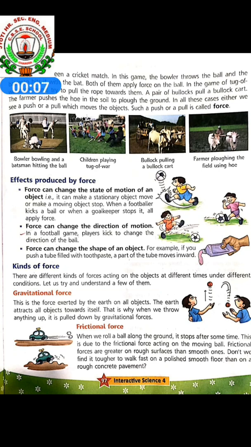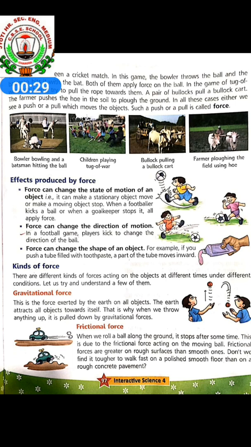Yesterday we started our lesson number 10, how things move: force, work and energy. So first you listen carefully. Force. A force is a push or pull upon an object resulting from the object's interaction with another object.